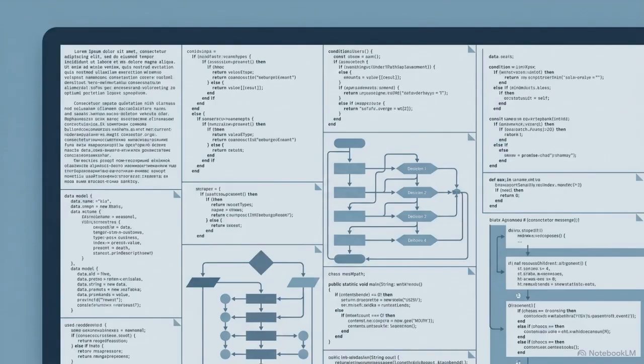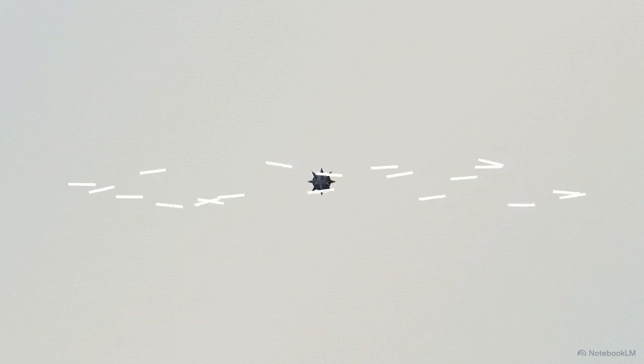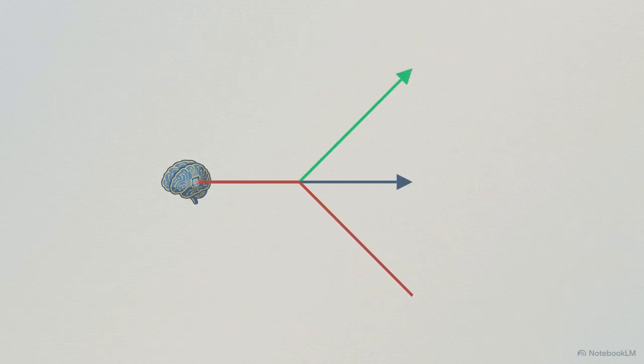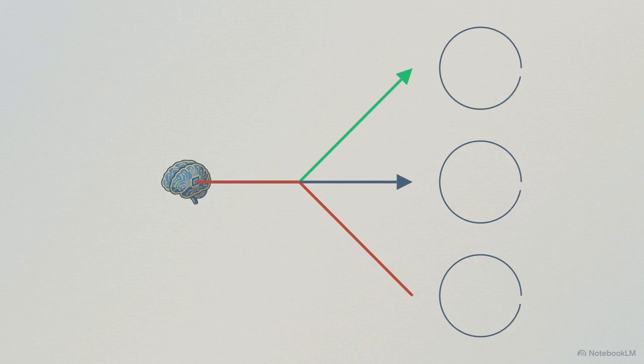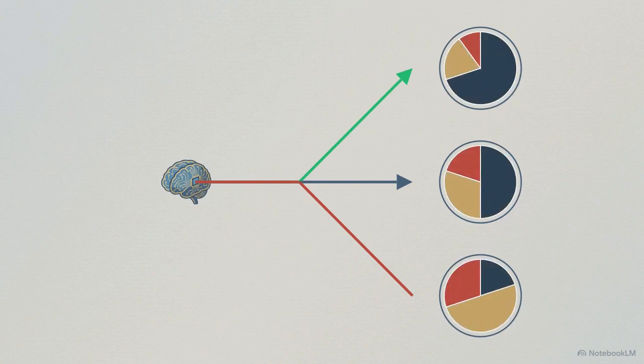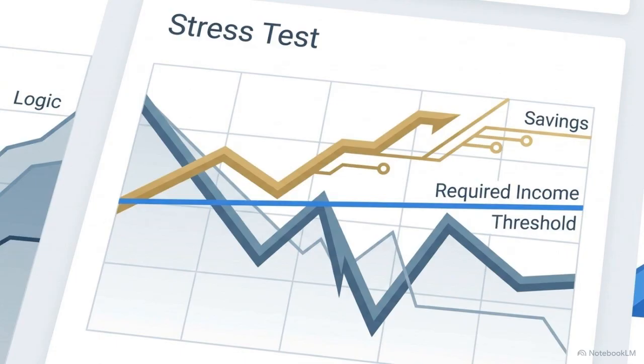The final layer of the prompt pushes the AI past its standard function. A typical model will generate a single linear set of instructions. We need to break that structure. This flowchart illustrates a framework known as tree of thought reasoning. You instruct the AI to evaluate your data by simulating multiple divergent futures simultaneously, like testing your savings against a prolonged bull market and then immediately testing it against a deep recession. By processing these branching pathways, the AI generates 3 entirely distinct portfolio strategies, each optimized for a different economic reality. You get to see how your money behaves under stress before the stress actually arrives.